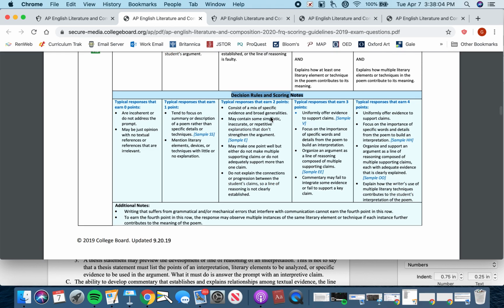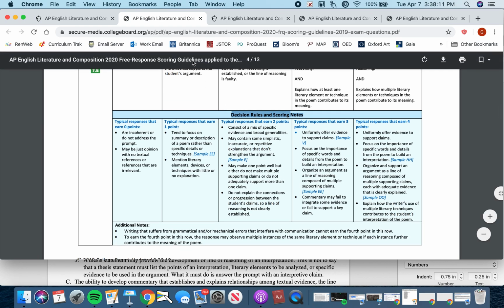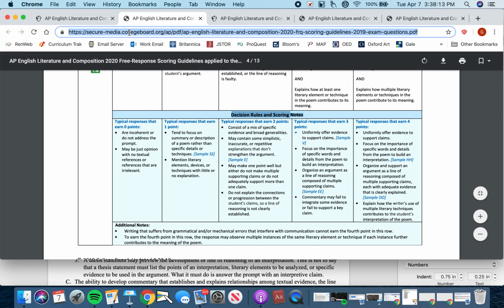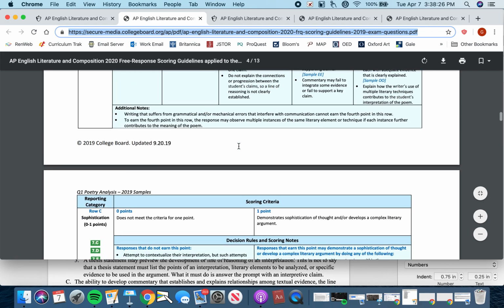If you want to pause it and read these line by line, I'd highly recommend it to you. You can also get a hold of this simply by Googling the information that's in the address bar here, AP English Language and Composition 2020 Free Response Scoring Guidelines, okay, from the 2019 exam questions. Google that, you'll find this page.